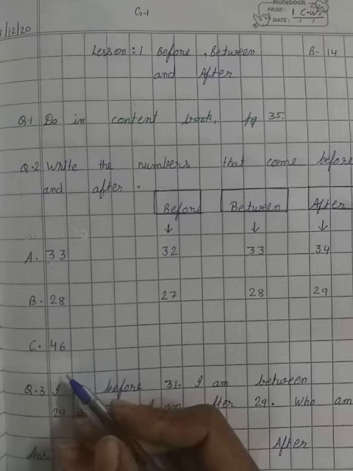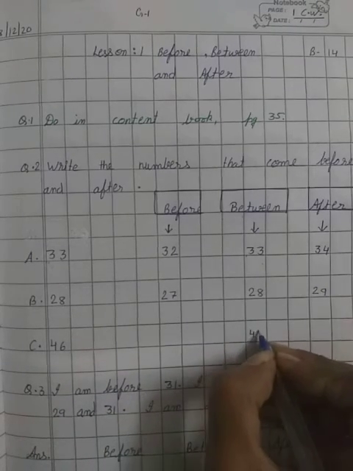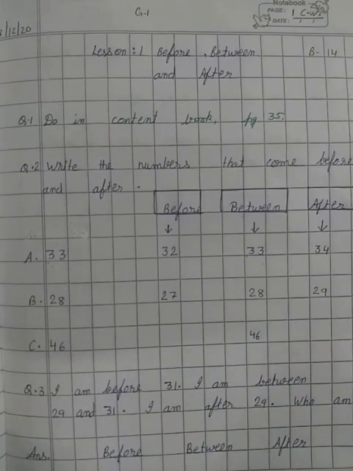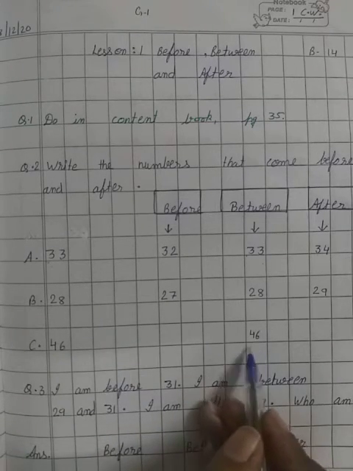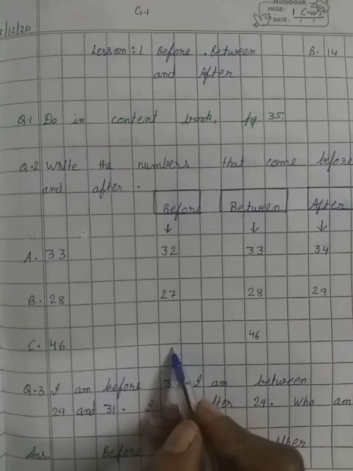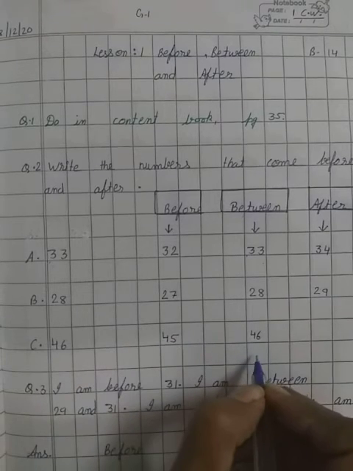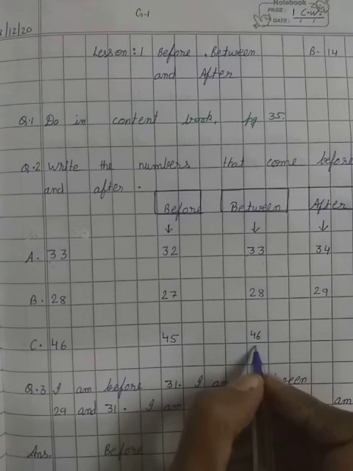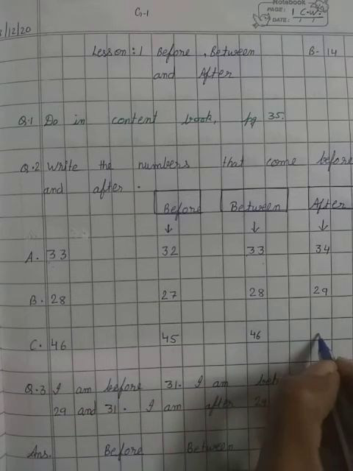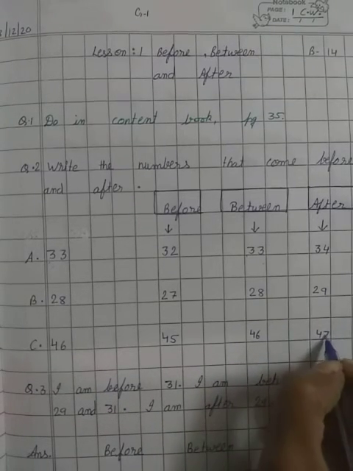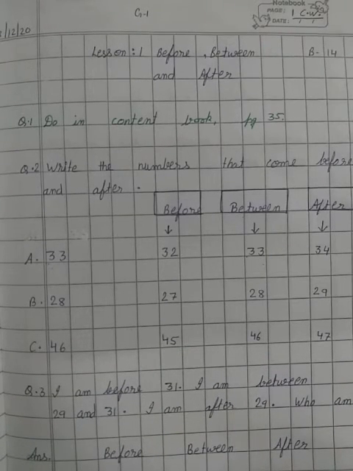And our between number is 46. Okay. And what number will come before 46? Yes, 45 will come before 46. And what number will come after 46? Yes, 47. Do with me, students? Okay. Now come on question number 3.